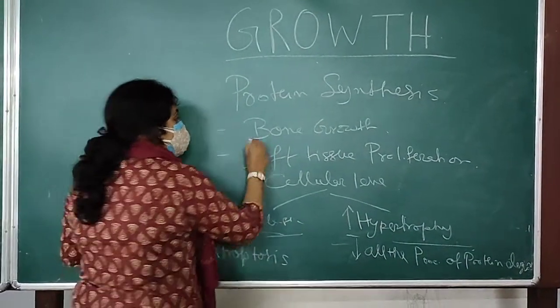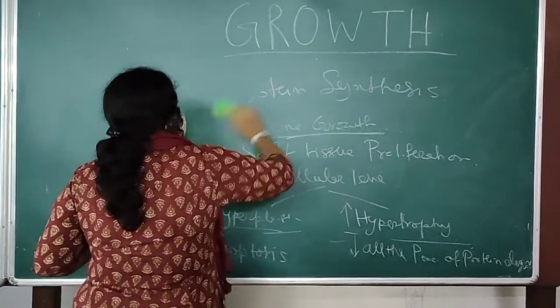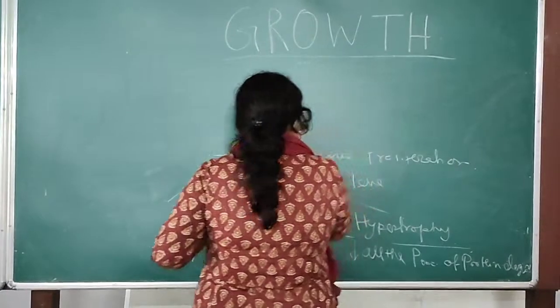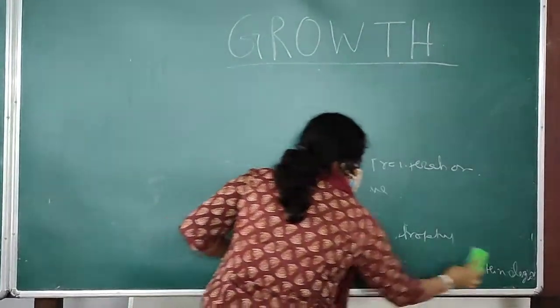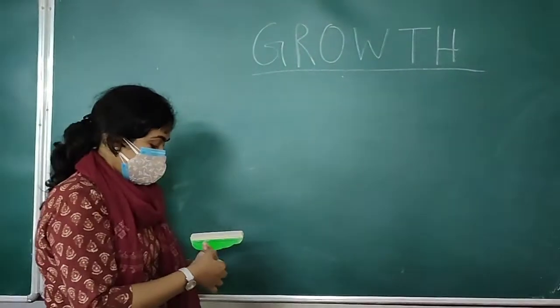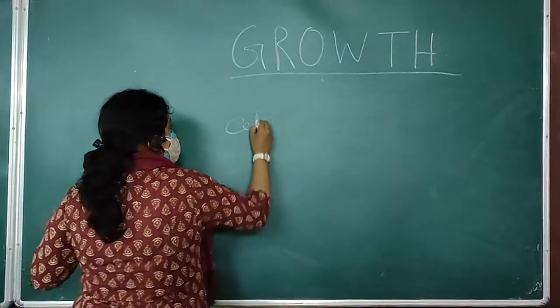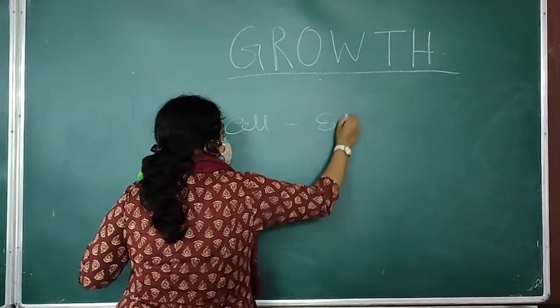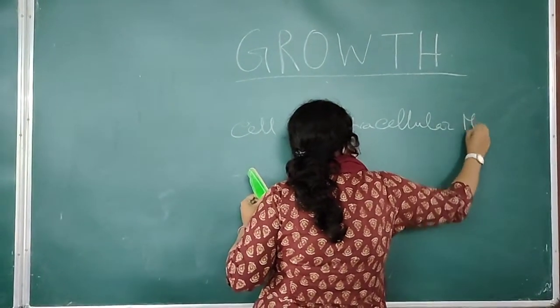Okay, so now coming to bone growth. Before going to bone growth, we have to know a little bit about the structure of bone. As you already know, bones are mainly made up of cells and extracellular matrix.